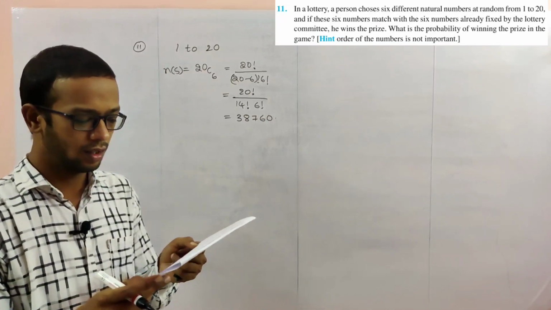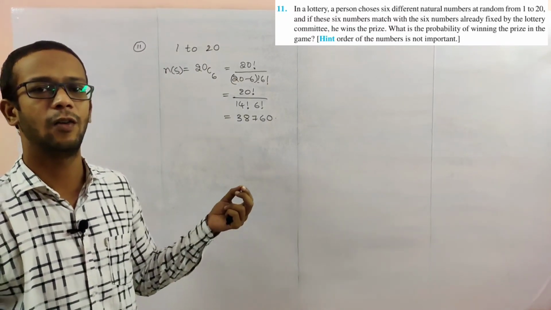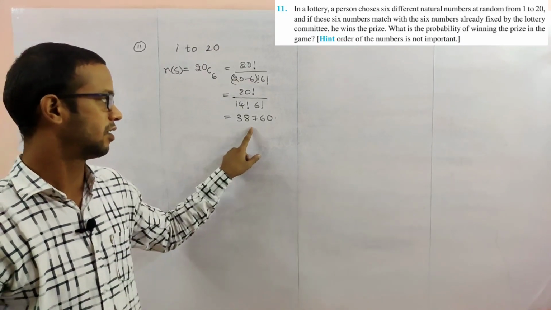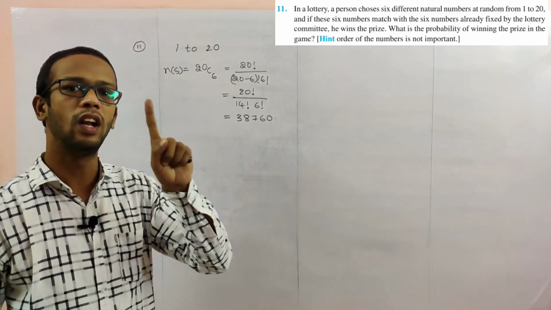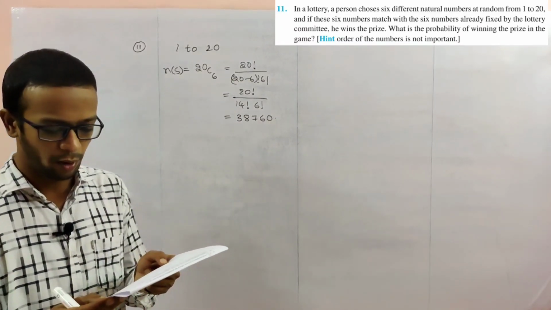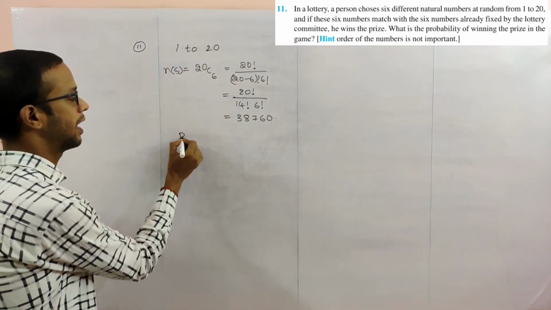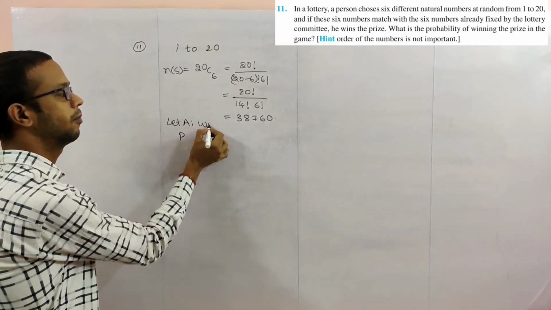Now what is the question? For winning a prize in the lottery, one number is fixed. Out of 38,760, the winning chance is only one number. So probability of winning a prize is asked. Let A be the event, winning prize.